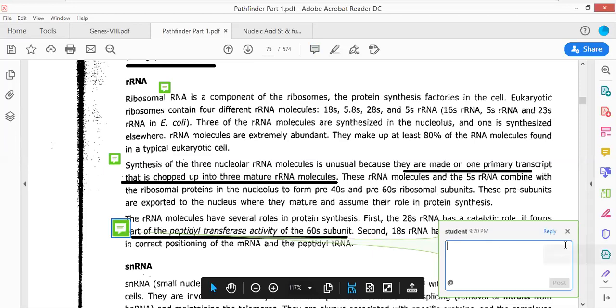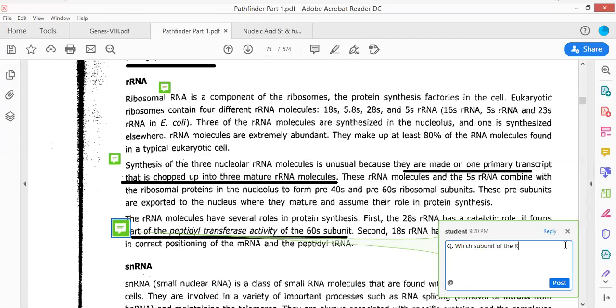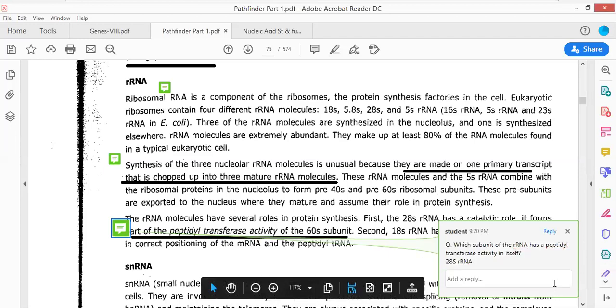I'm just writing down the question. Which subunit of the rRNA has a peptidyl transferase activity in itself? So the answer was 28S rRNA, which has a peptidyl transferase activity.